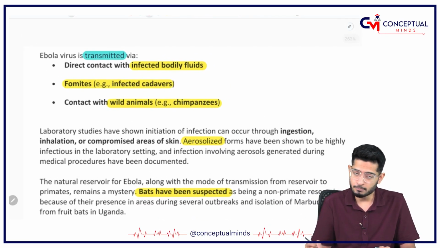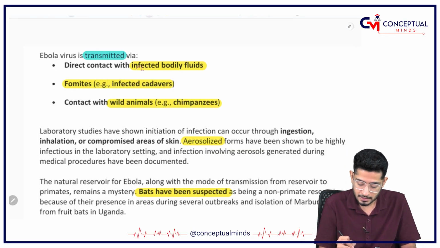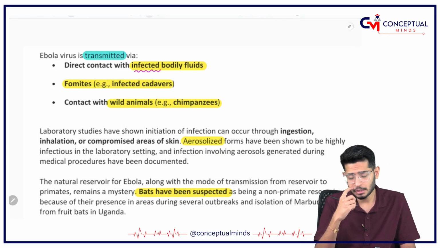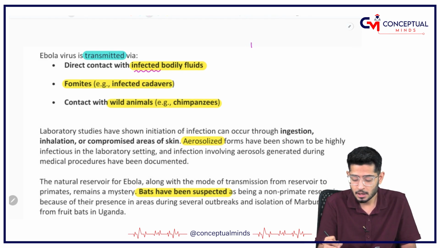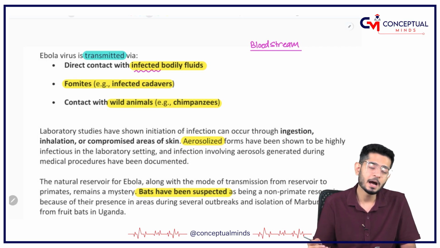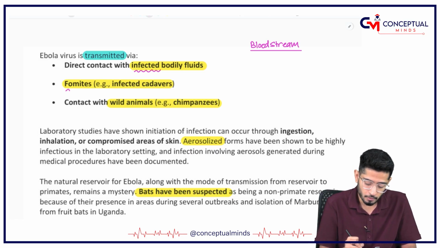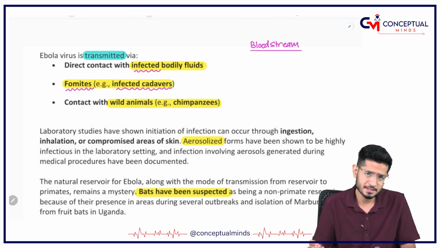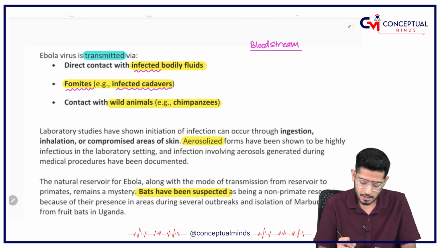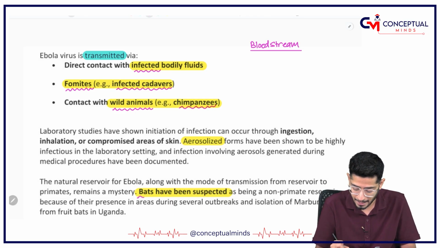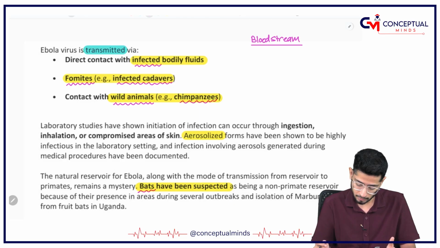First of all, Ebola virus is transmitted with the infected body fluids. You can understand this is a serious infection, a bloodstream infection, and because of that it has a very high transmission with the help of infected body fluids. Then fomites, for example, on infected cadavers, fomites can transmit the infection, and from wild animals also, like chimpanzees and bats.